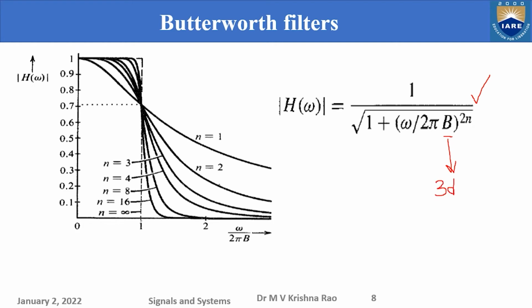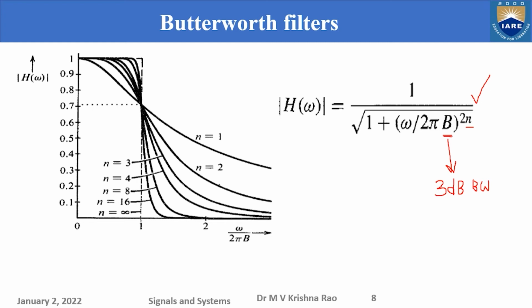And in my previous lectures I already discussed the minus 3 dB point and the 3 dB bandwidth in the first module itself. And of course, you can take it for granted at this point of time. So this is the bandwidth of the filter where the majority of the energy is concentrated. That is the meaning of this one. And n is the order of the filter.